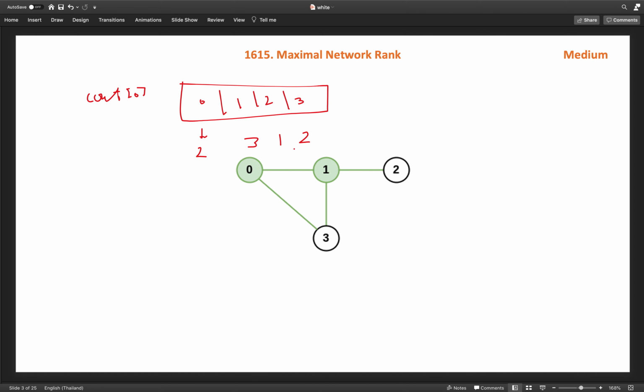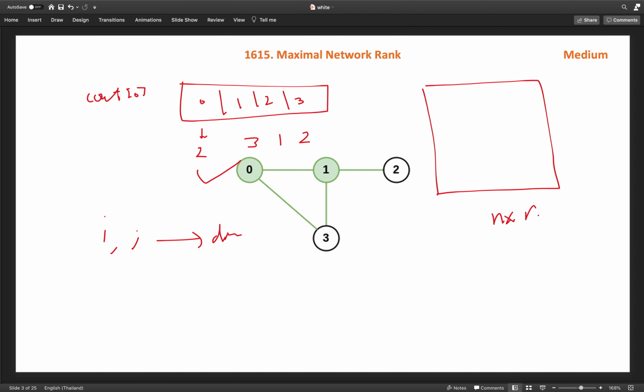So now we know the directly total. Now we will form the pairs and check, but there is another thing we need to know. If we are processing any I and j city, we need to know somehow if it is directly connected or not. So for directly connected, we will create another two-dimensional matrix of size n cross n, and we will use an integer matrix, and we will fill the one if I and j is connected to each other.